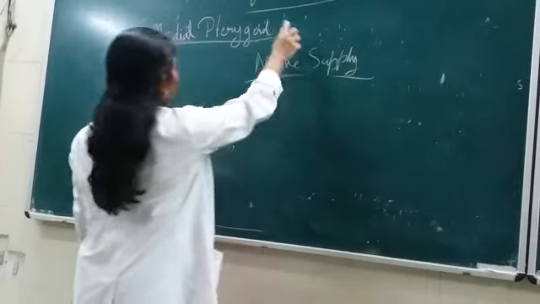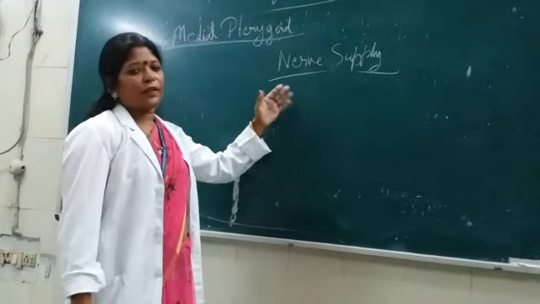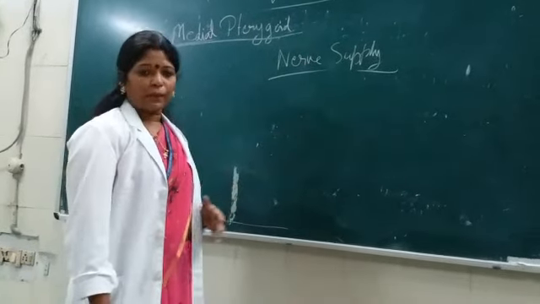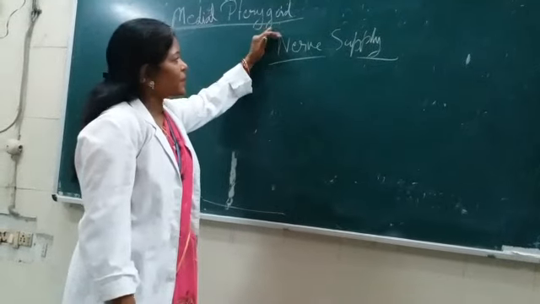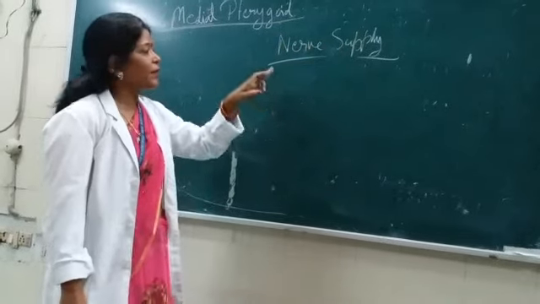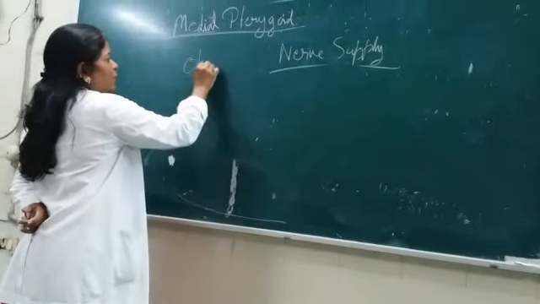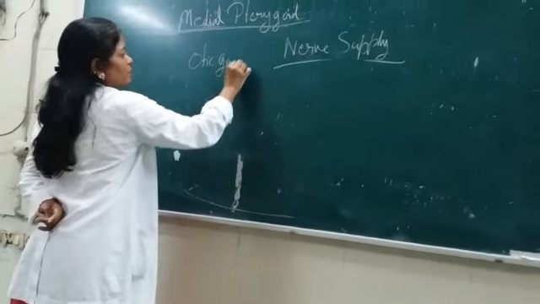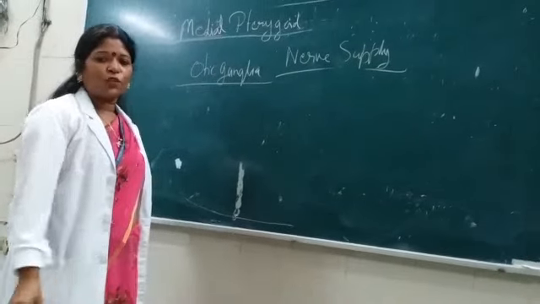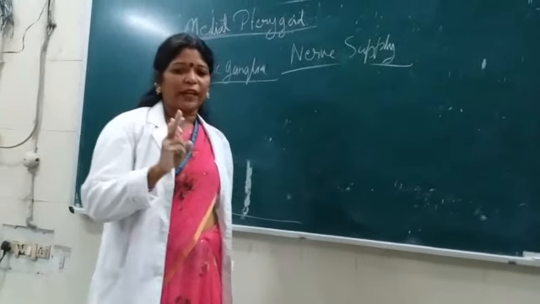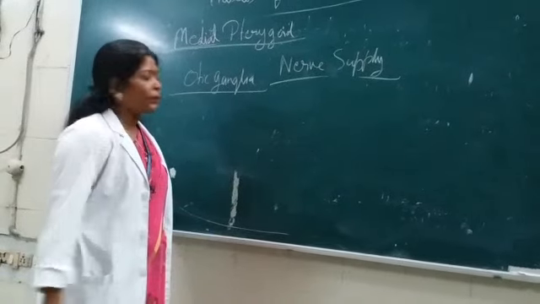Now, this muscle, medial pterygoid. Just now we will discuss the lateral pterygoid. It is known as the key muscle of the infratemporal region. And here the key point of this medial pterygoid muscle is that it is related with this nerve supply. How? Otic ganglia, you have heard. What is this otic ganglia? It is one of the parasympathetic ganglia of the head and neck. Okay? Otic ganglia is situated just below the foramen ovale.